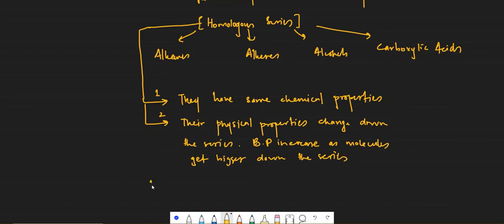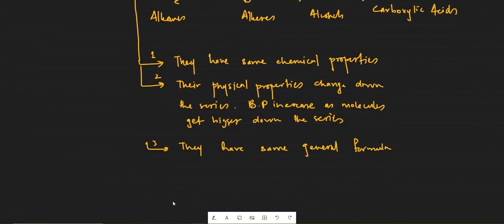Third one is very simple. They have the same general formula. You will be familiarized with general formula just in a while, so just remember that they have the same general formula. All the alkanes follow the same general formula. All the alkenes follow the same general formula. And the fourth one is that they have the same functional group.